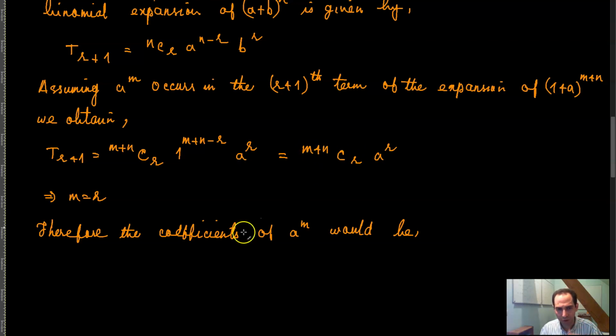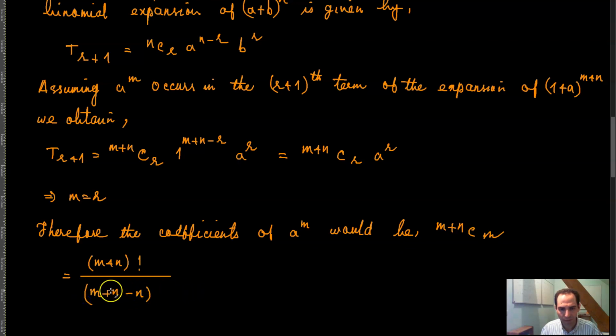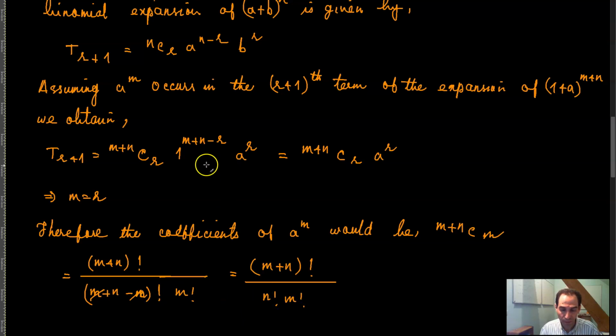So m plus n combination m, which is the same thing as m plus n factorial over m plus n minus m factorial times m factorial, which is the same thing as m plus n factorial divided by n factorial times m factorial, right?